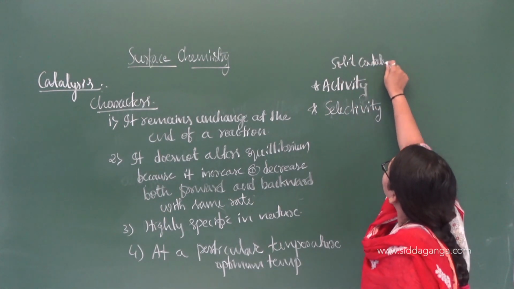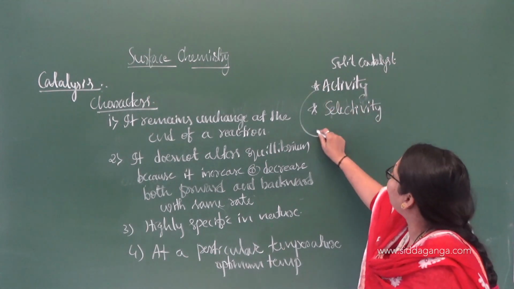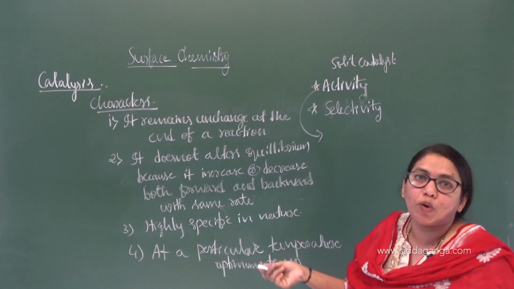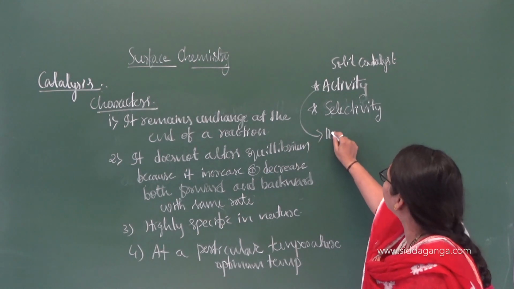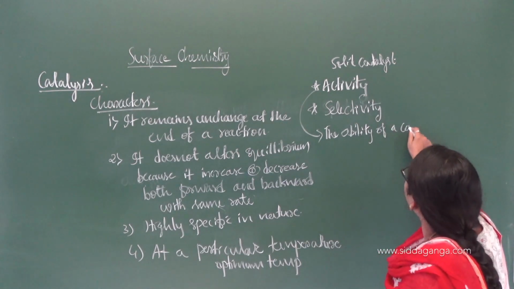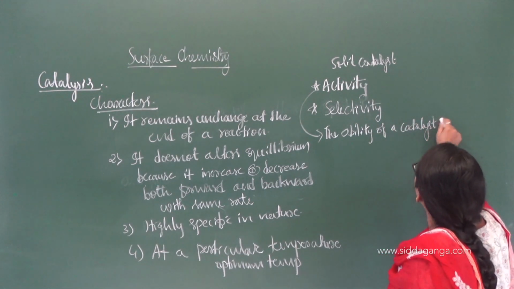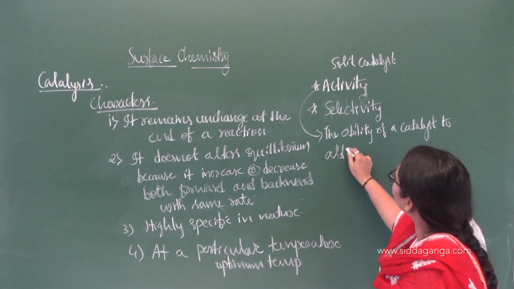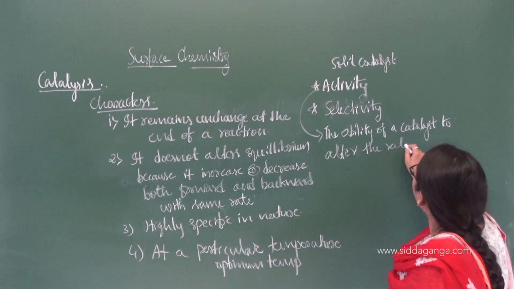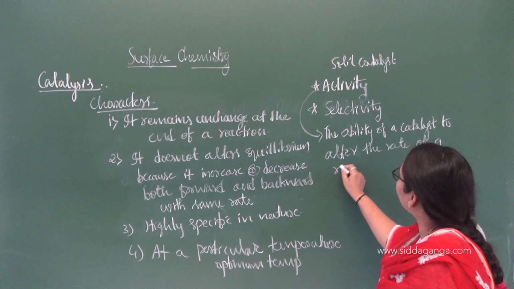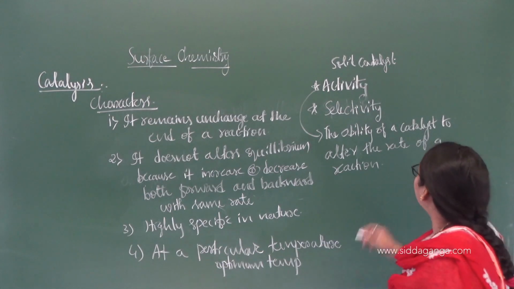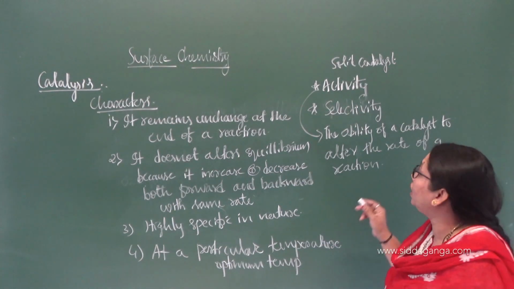What is catalytic activity? It is the ability of a catalyst to convert the reactants into the products. It is the ability of a catalyst to alter the rate of a reaction. It may increase or decrease the rate, that's why I am using the term alters, the rate of a reaction without undergoing any change itself.